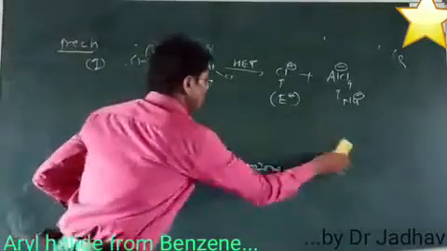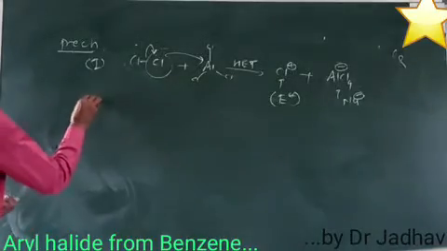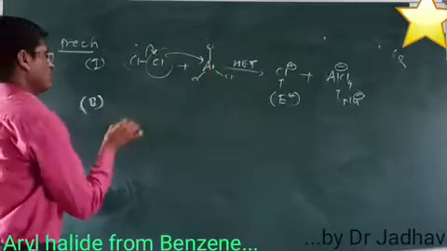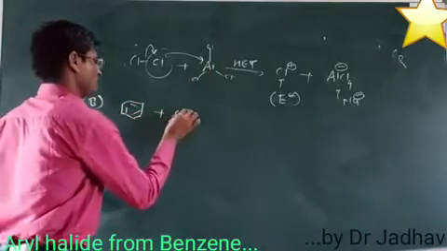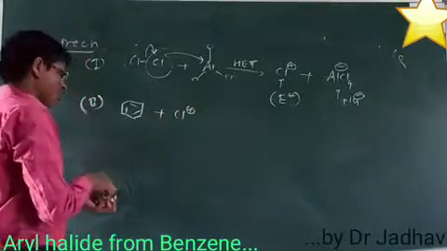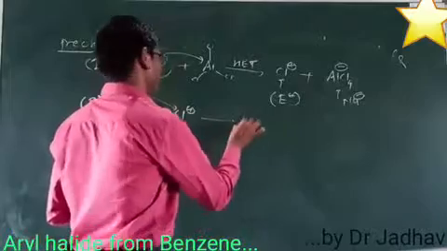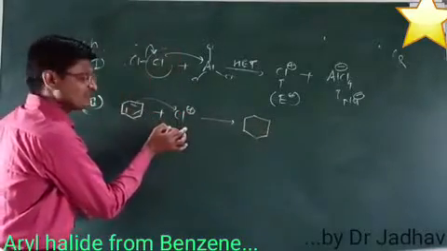So in the first step of the mechanism of chlorination, the electrophile is generated from the chlorine molecule. Here we have the benzene molecule, which reacts with the chlorine electrophile. It attacks the chlorine atom, and the pi bond is shifted toward the electrophile.